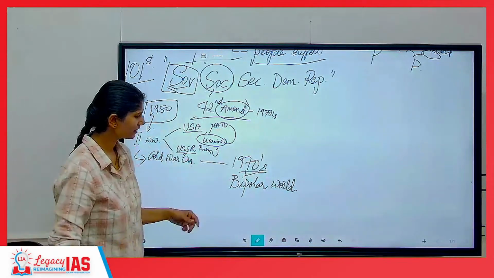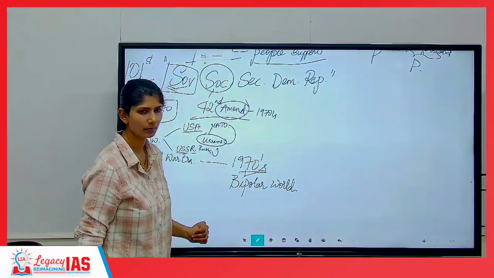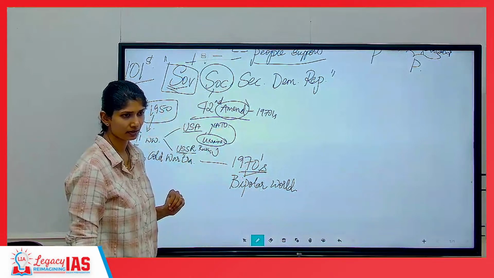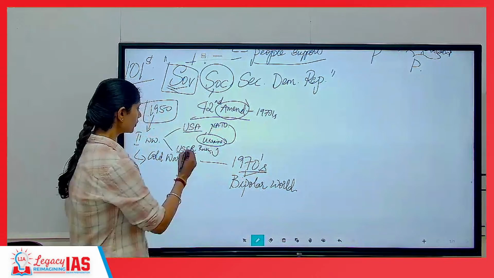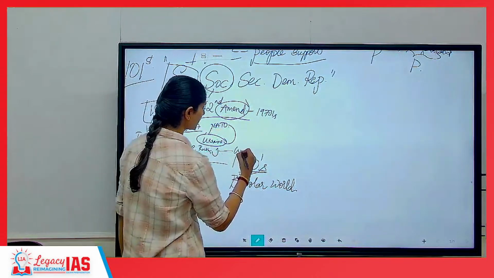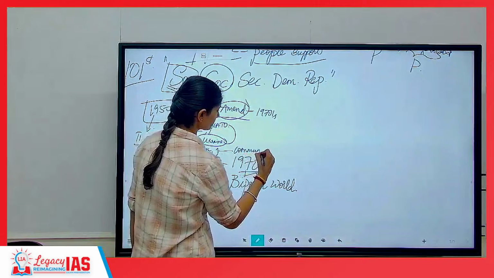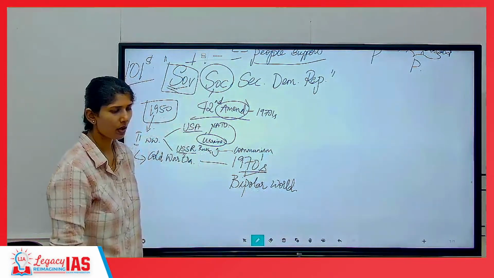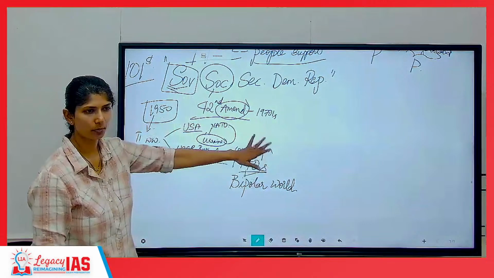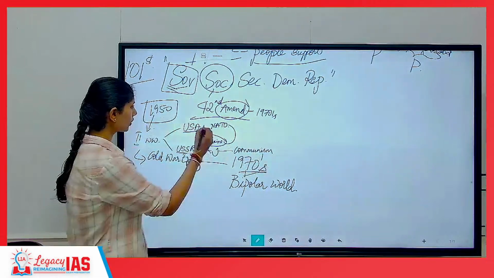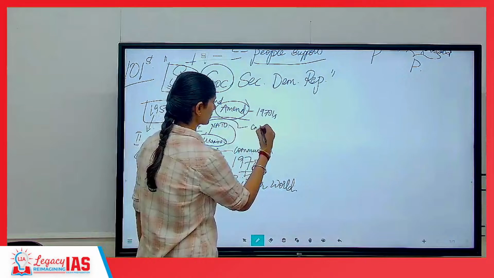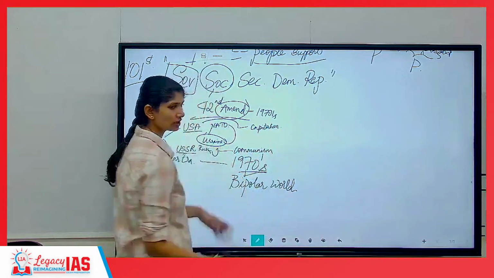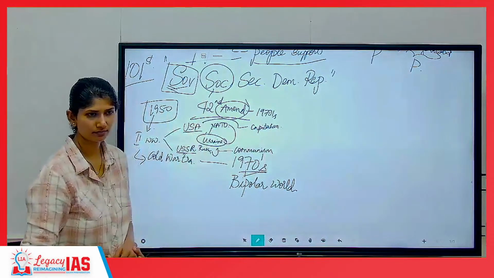In the 1970s, we are in the midst of a bipolar world where we have to pick sides. That's what they created. Your USSR was following something called communism, where the state owns everything, no private property. Your USA was following capitalism, where largely individuals own everything.